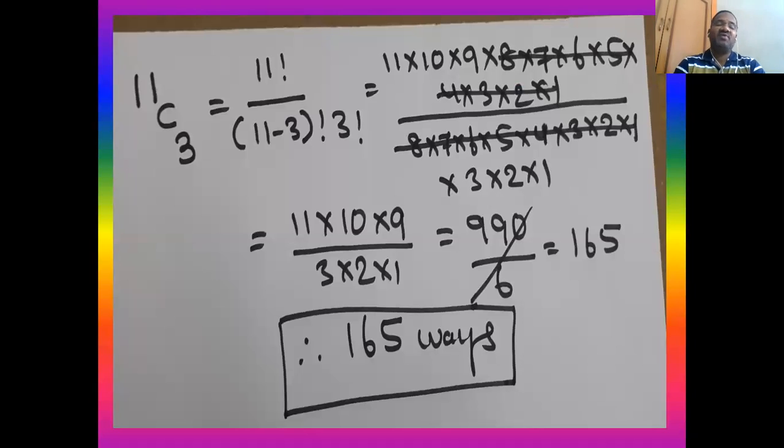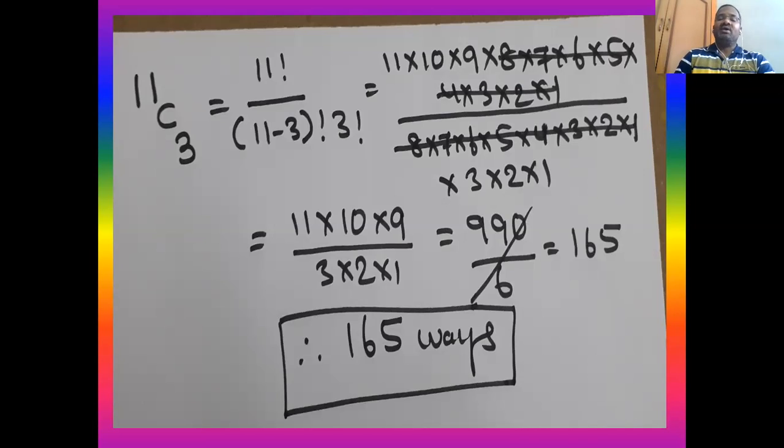11C3 is equal to 11 factorial by (11 minus 3) factorial into 3 factorial. Now just derive the things. 11 factorial is equal to 11 into 10 into 9 into 8 into 7 into 6 into 5 into 4 into 3 into 2 into 1, divided by 11 minus 3, which means 8 factorial, that is 8 into 7 into 6 into 5 into 4 into 3 into 2 into 1, into 3 factorial, that is r factorial, which means 3 factorial, 3 into 2 into 1.